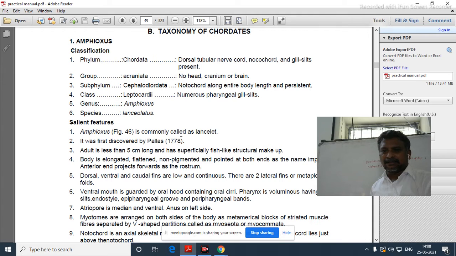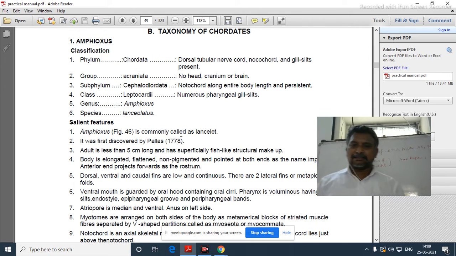Presence of a dorsal tubular nerve cord, a notochord and pharyngeal gill slits. If all these three characters are seen in any organism, that organism generally belongs to chordates. So, presence of dorsal tubular nerve cord, pharyngeal gill slits, notochord, and post-anal tail.